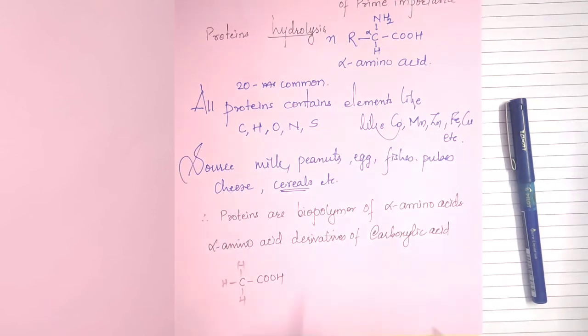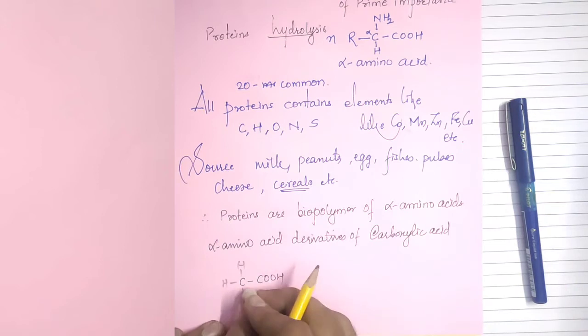I will replace the alpha hydrogen atom. The hydrogen attached to the alpha carbon is the alpha hydrogen atom. That alpha hydrogen atom is replaced by the amino group, NH2. Now it becomes an alpha amino acid, one of the alpha amino acids.